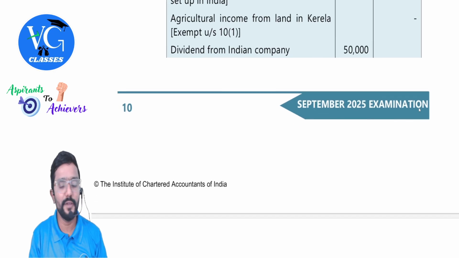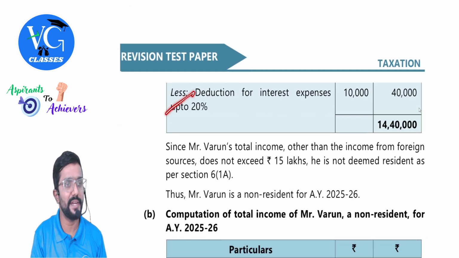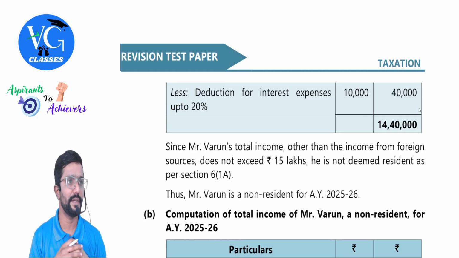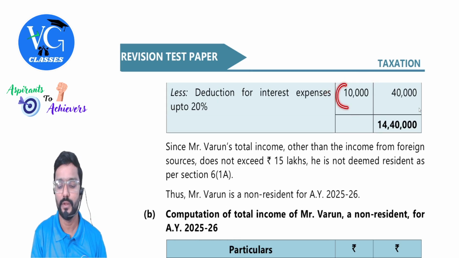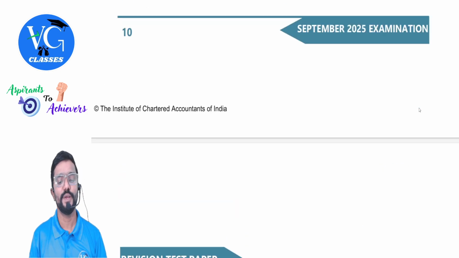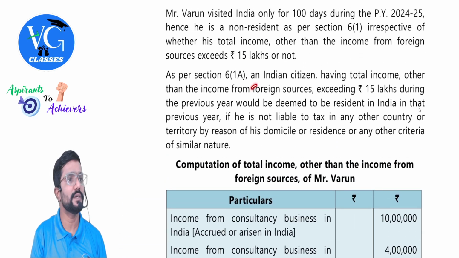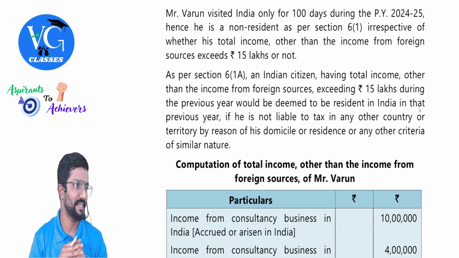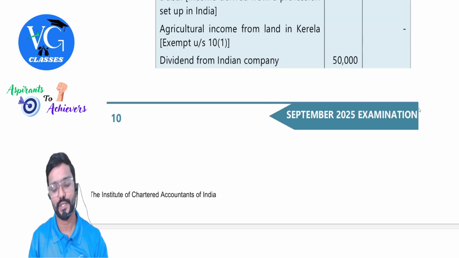Then dividend from an Indian company is 50,000, but for that we can claim an expenditure, which is the actual expenditure or 20% of the dividend income, whichever is lower. So 10,000 comes as lower. Reduce it, remaining is 40,000. How much does it come to? 14 lakh 40. Is he covered in the deemed resident provision? No, he is not covered. Hence, who is he now? Non-resident. He is non-resident, guys.